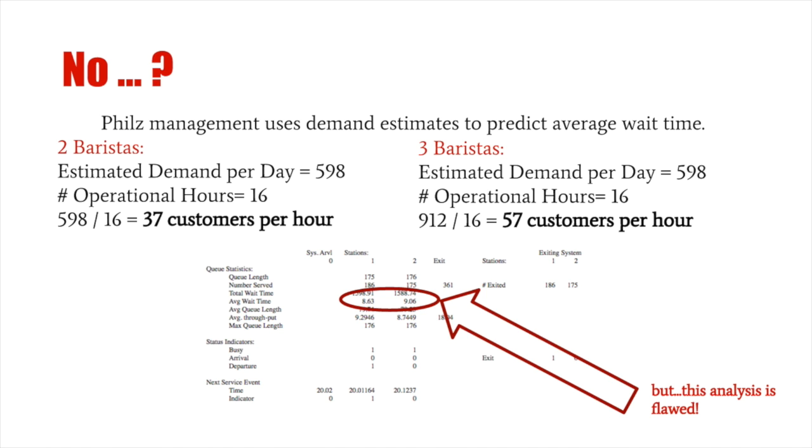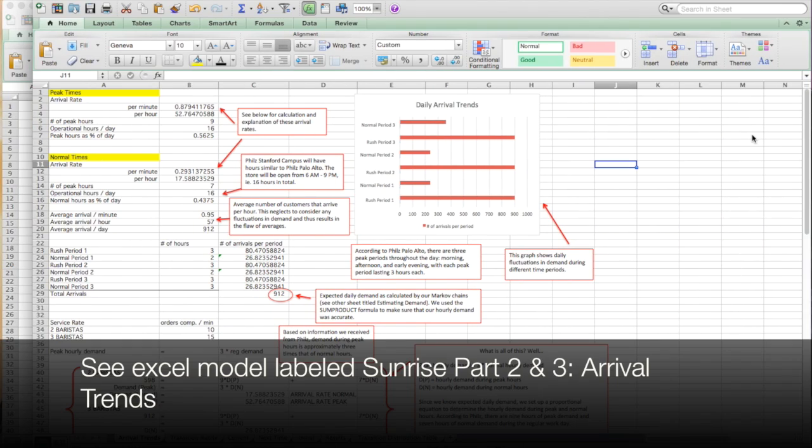We created a hypothetical situation in which Philz management approaches us and says that they have decided not to open a branch on Stanford campus because they cannot keep average waiting time below 8 minutes. Their model, however, does not consider the flaw of averages, in that they just take the estimated demand per day, divide it by the number of operational hours, and get an average arrival rate per hour. As you can see on the screen, the average wait time is in fact above 8 minutes for the scenario of 2 baristas. Our dynamic queuing model, however, takes into account these fluctuations in demand.